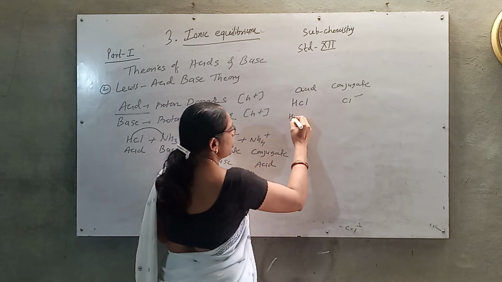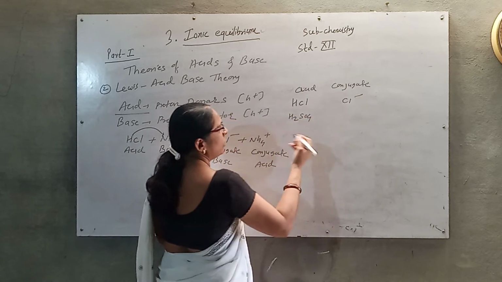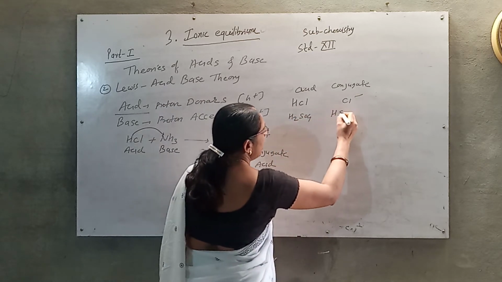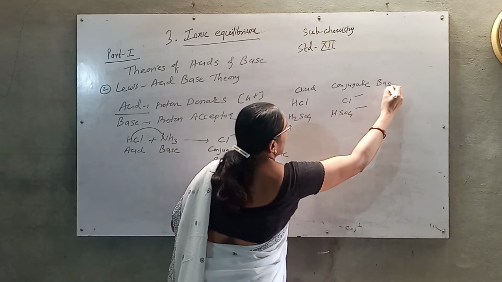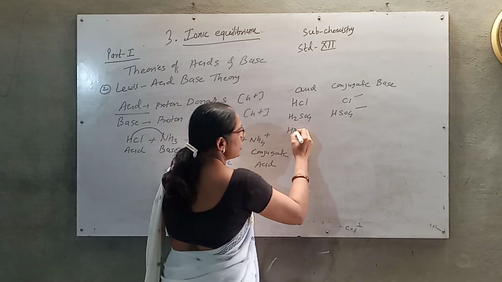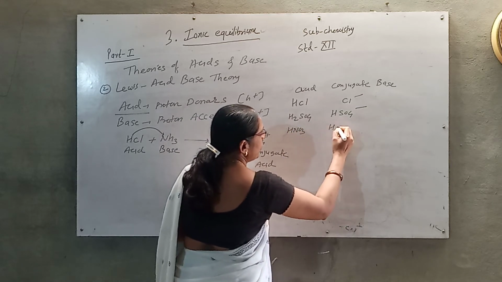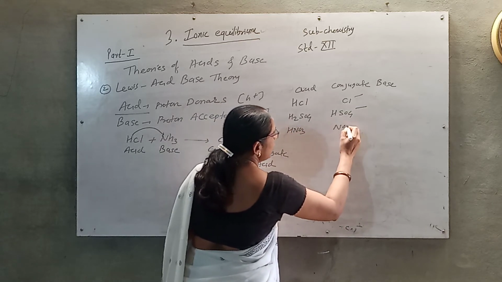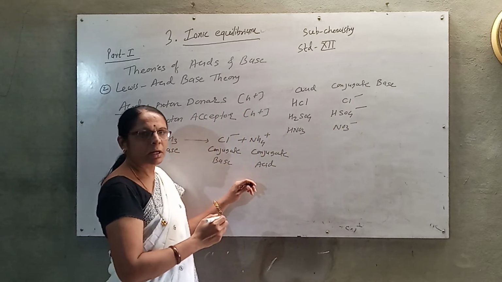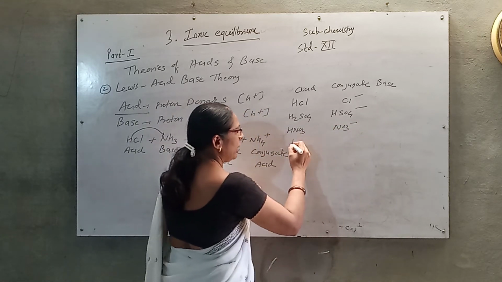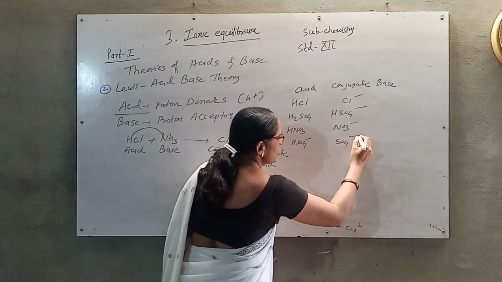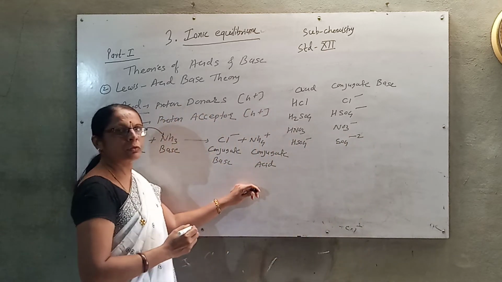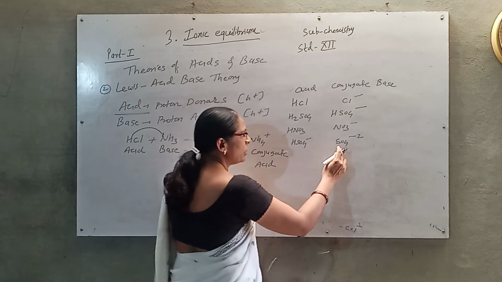HCl acid has a conjugate base, Cl minus. Okay. Suppose H2SO4. When it donates hydrogen it gives HSO4 minus, a conjugate base. HNO3 when donating hydrogen gives NO3 minus, a conjugate base. HSO4 minus is further able to donate hydrogen, producing SO4 2 minus, a conjugate base.